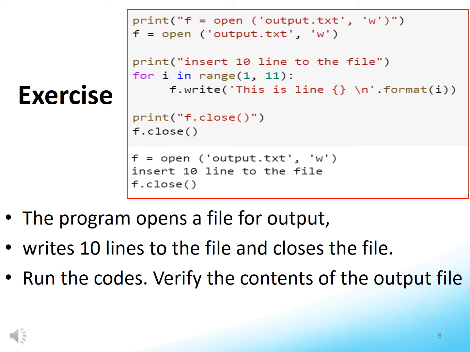The program closes the file after the for loop. Note that the range for the loop starts from 1, steps 1, and ends at 11-1, which is 10. Code the program in a Python file. Run the Python file. Verify the contents of the output file.